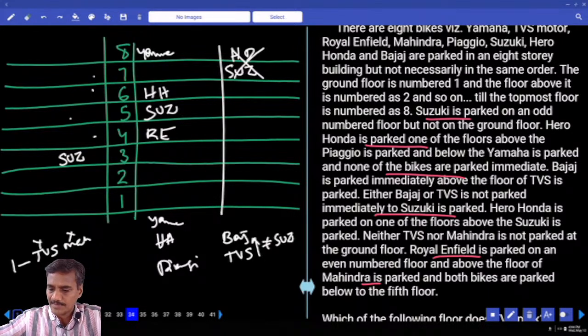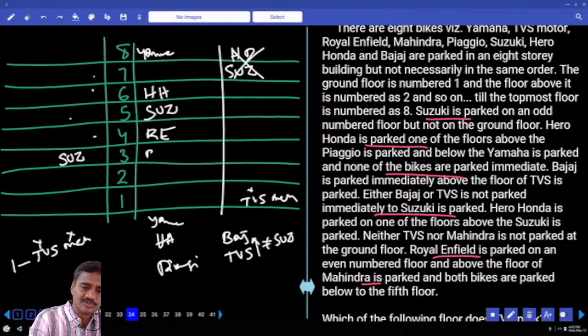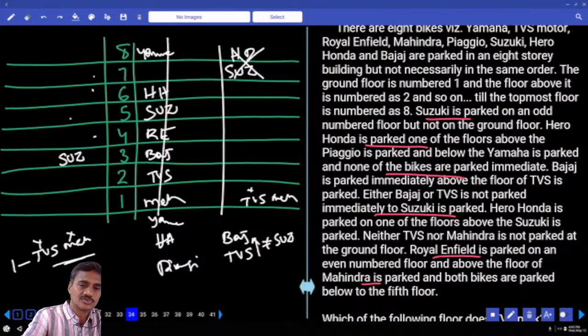And next one, above the floor of Mahindra is parked, and both bikes are parked below the fifth floor. Now Mahindra cannot be on this one. Yamaha is there and Suzuki is there, then Piaggio is here. TVS cannot be here, and Mahindra cannot be here. Bajaj and TVS must be together, so Bajaj is here, TVS. And finally we need to have Mahindra, but as Mahindra cannot be on the ground floor, this case is also ruled out.